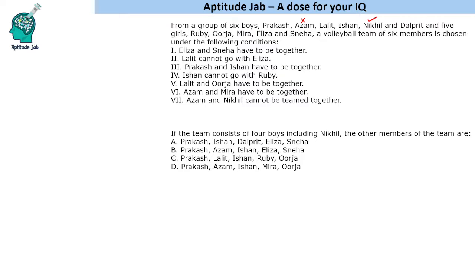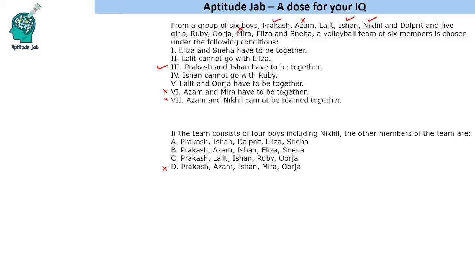Now we will have to find the remaining 3 boys. Okay, so if we see further statements, it says that Azam and Meera have to be together. Now we know that Azam is not there, so Meera will also not be there. So if you see an option with Meera, you can eliminate that. You can eliminate option D. Now next, there are boys Prakash, Lalit, Ishan and Dalpreet. Okay. Now Prakash and Ishan have to be together. If I do not select them, I will have only 3 boys. So I will have to select both Prakash and Ishan.